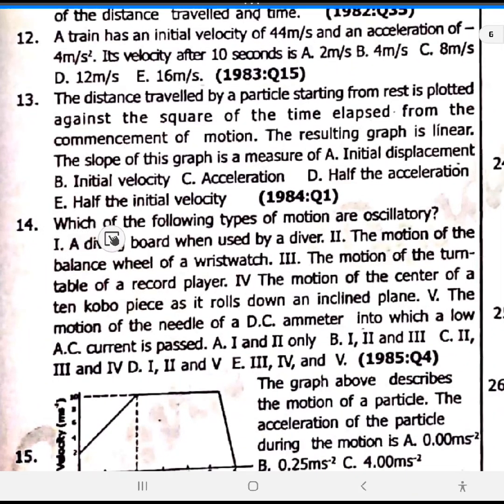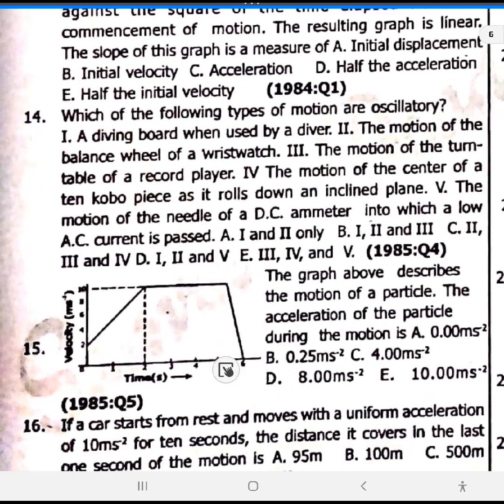14, which of the following types of motion are oscillatory? Oscillatory motion is a to and fro motion or vibratory motion. Number 14, let's see. A diving board when used by a diver, correct? The motion of a balance wheel of a wristwatch is going to and fro, correct? Number 14 is option A.